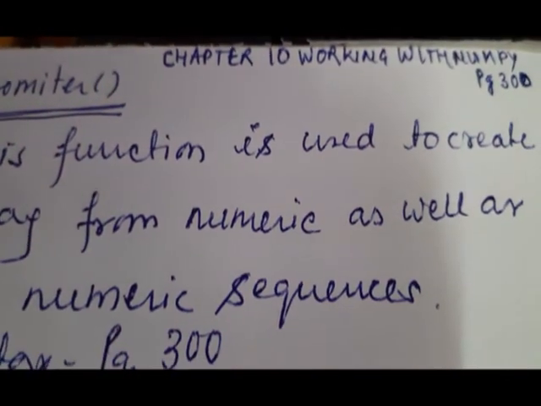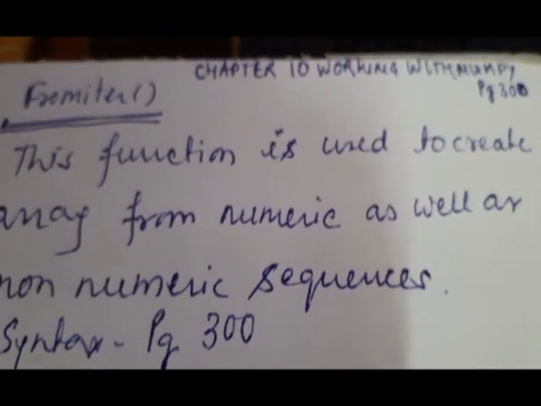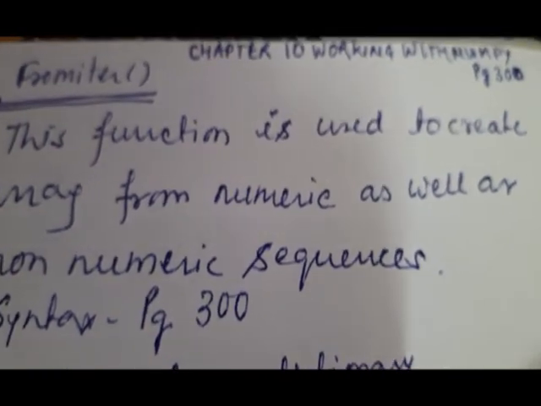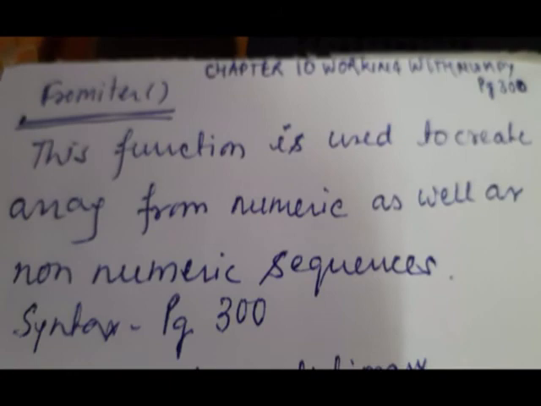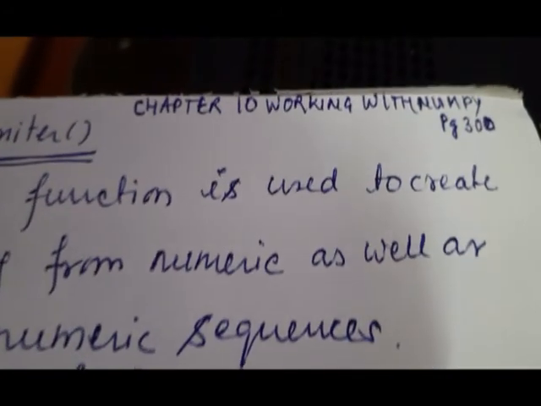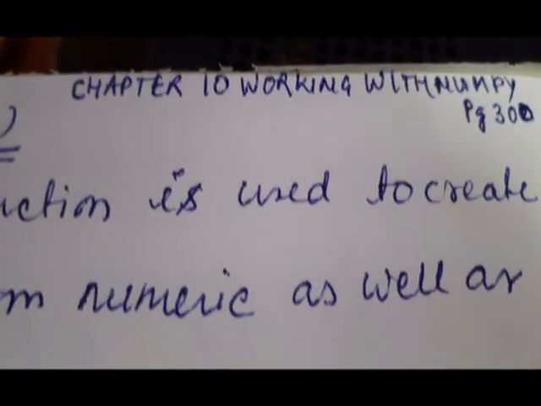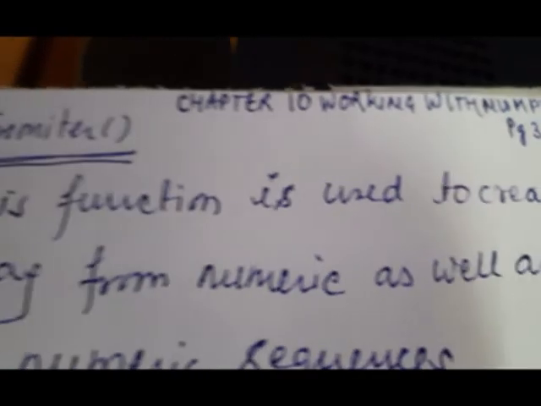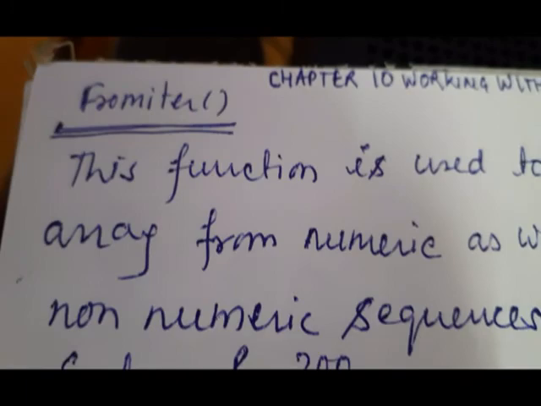Dear students, now we will see, in some videos we will see, chapter number 10 of class 11, working with NumPy, that is page number 300 of your 11th class book. Page 300 of your 11th class book. First function is the fromiter function.